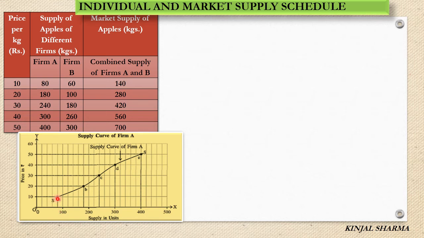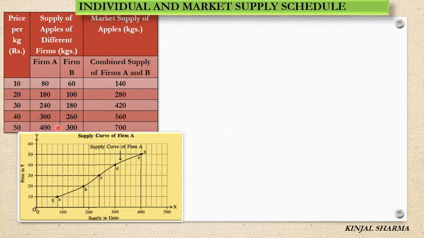This is the point where they both meet. So this is our point A. Same we will do for price 20. It is 180 units. So at price 20, again here we'll see it is 180 units. So this is our point B. At rupees 30, 240 kg. So here at rupees 30, we'll see 240 kg. So this is our point C.